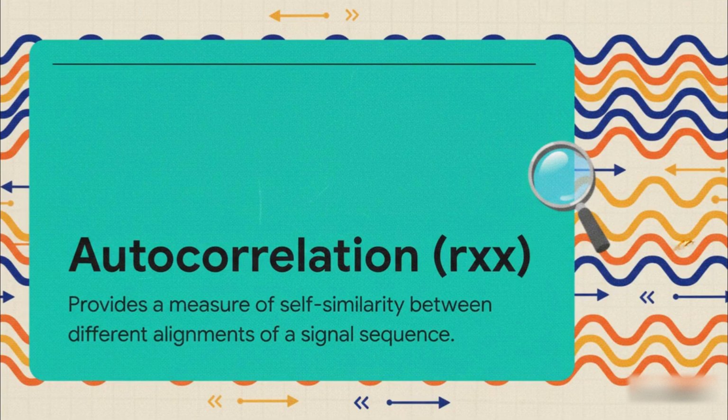Okay, now we're getting to a really cool idea. It's called autocorrelation. The best way to think of it is as a signal's memory. It basically asks a really simple question. If I know what the signal's doing right this second, how much does that help me guess what it's going to do in the next split second? If that autocorrelation is high, the signal has a strong memory. Its past is a really good predictor of its immediate future. And trust me, this idea is absolutely crucial.